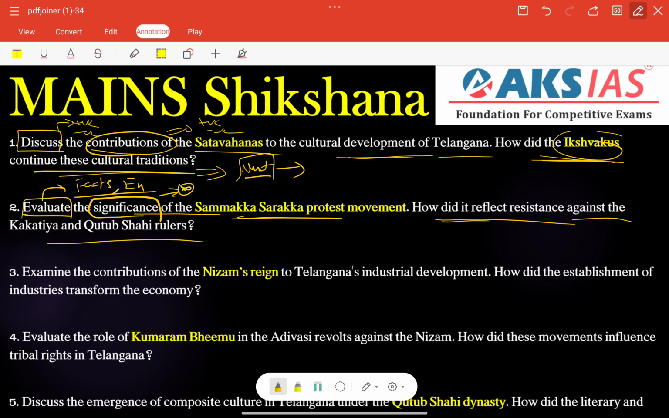How did it reflect resistance against the Kakatiya and also Qutub Shahi rulers? Here we can give separate side headings with information, right? So finally, at the conclusion level, we can connect next developments, or we can connect our present relevance in the conclusion part, right? This is the perfect structure.